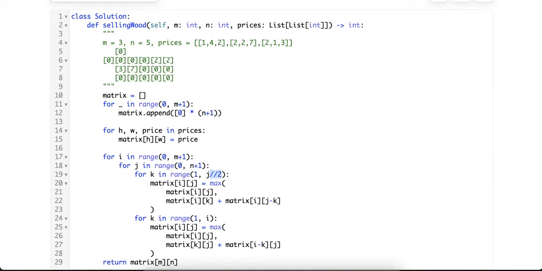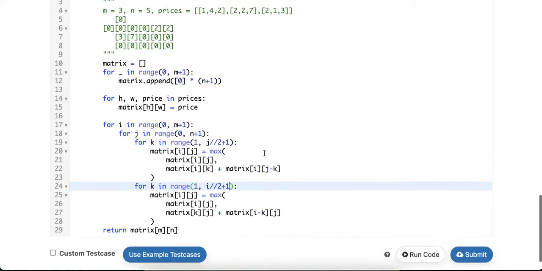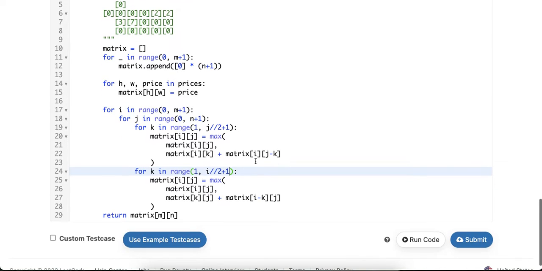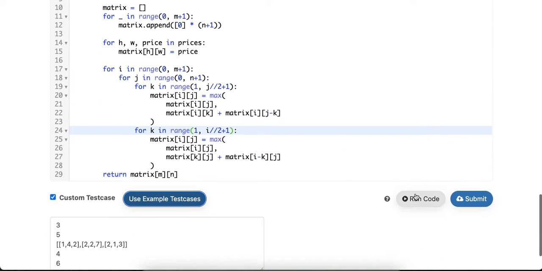Double slash here, making it into an integer result of the division. And let's plus it with 1 to be safe, so we don't miss the one of it. And that's about it. Let's try.